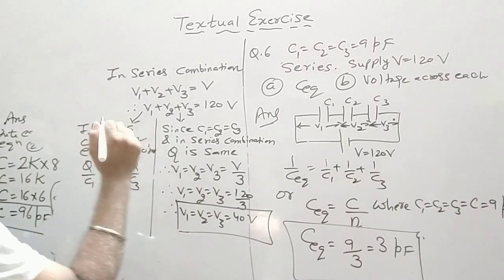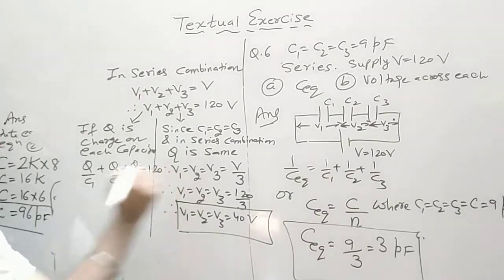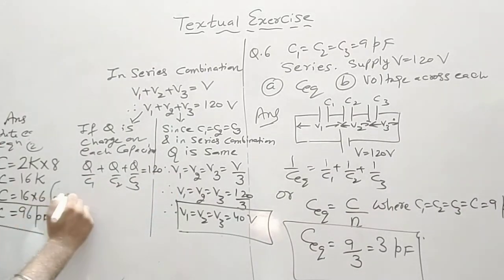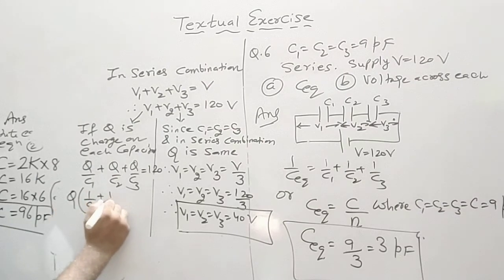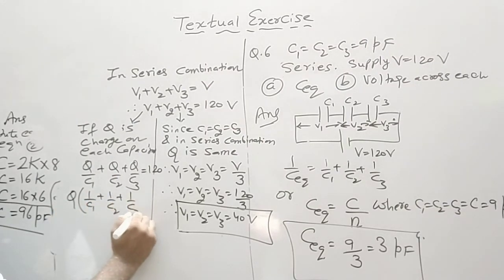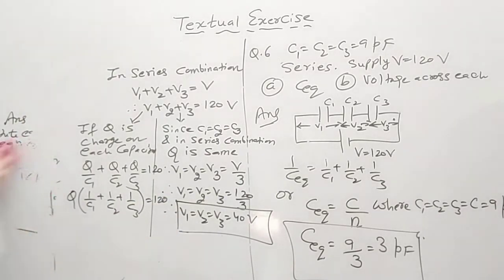That is the definition of V, which is equal to 120. Now I can take Q as common. So Q times 1 upon C1 plus 1 upon C2 plus 1 upon C3 is equal to 120. Now this is a long method. You can use this method when C is different. Here C is identical, so it will be easier to do this.